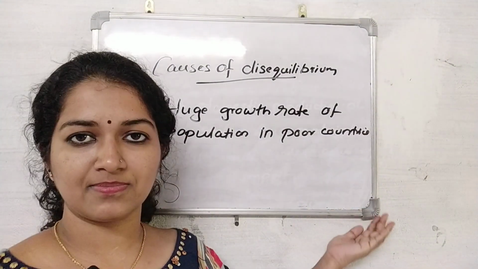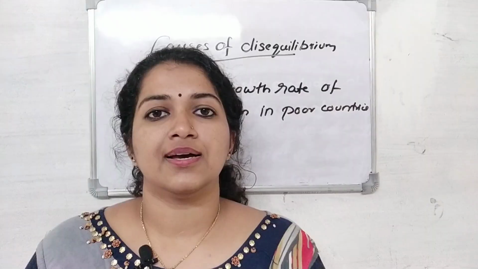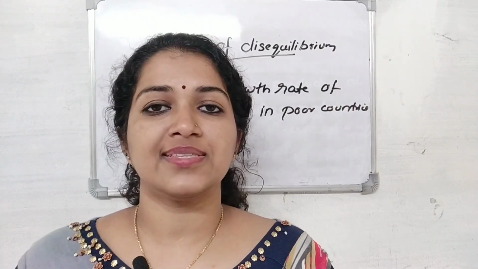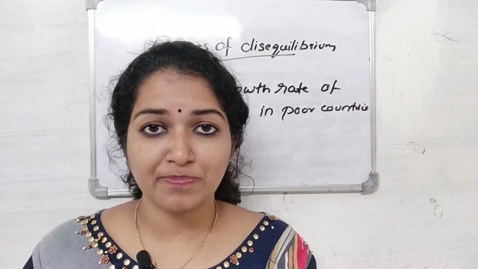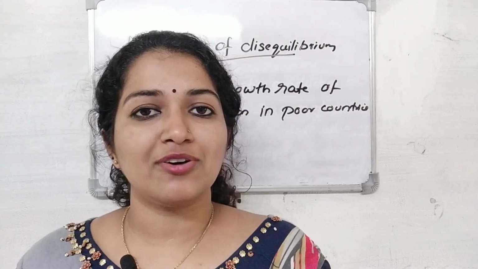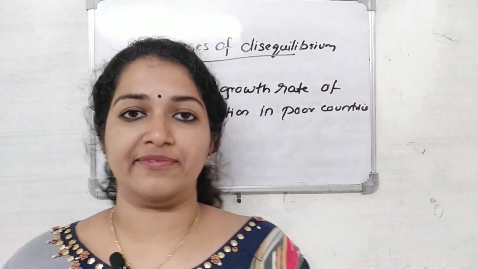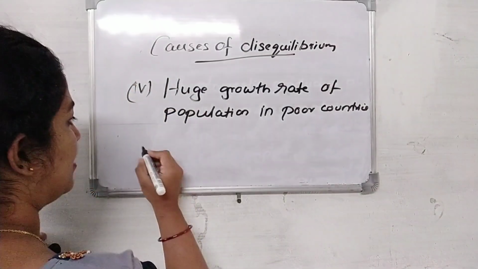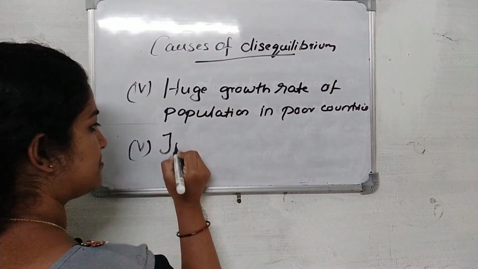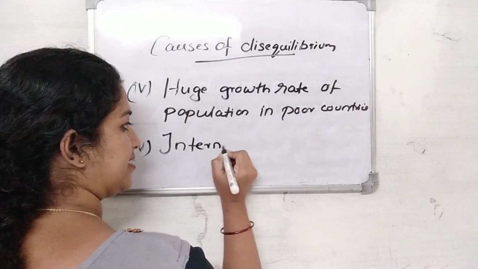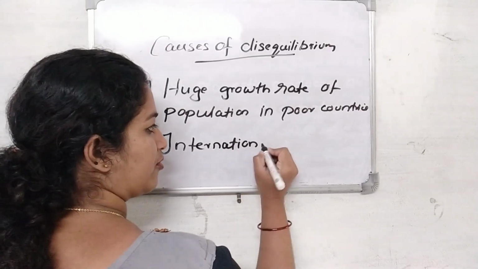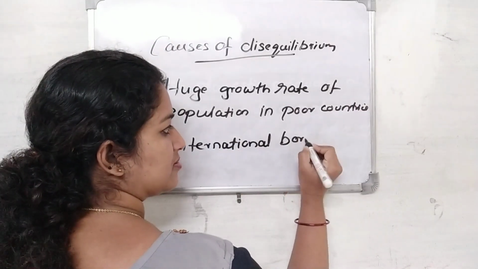Now coming to the next factor. Another reason for a surplus or deficit in balance of payments is international borrowing or investment.